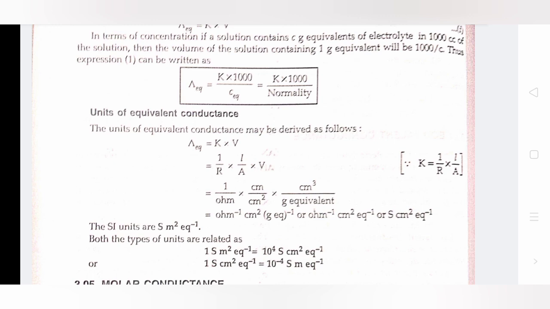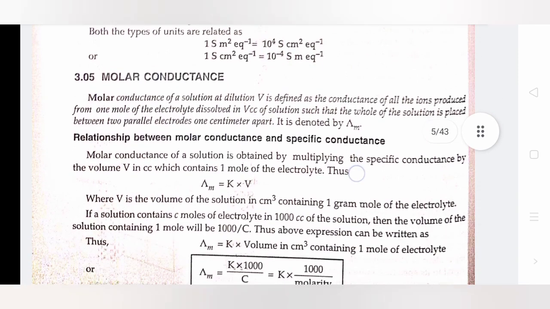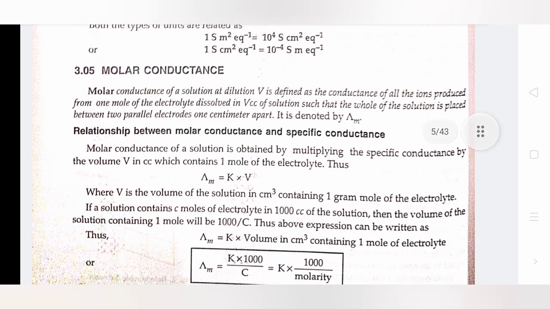Units of equivalent conductance: the SI unit is S meter square EQ minus 1. Molar conductance. Molar conductance of a solution at a dilution V is defined as the conductance of all the ions produced from 1 mole of electrolyte dissolved in V cc of solution, such that the whole of the solution is placed between two parallel electrodes 1 centimeter apart. It is denoted by del m.